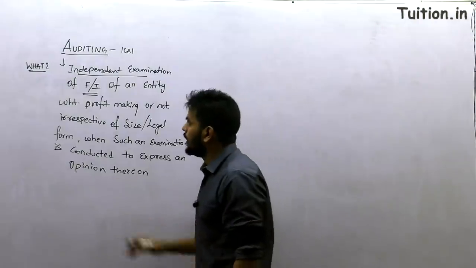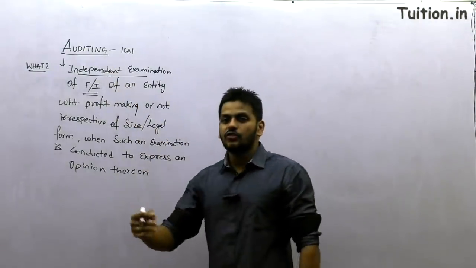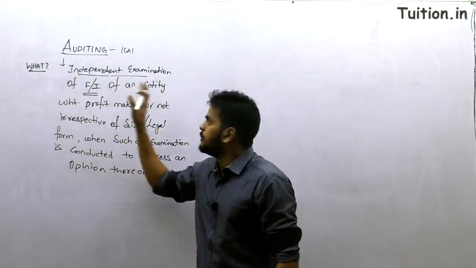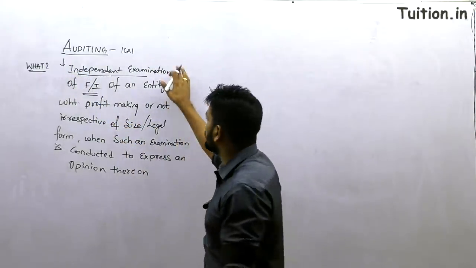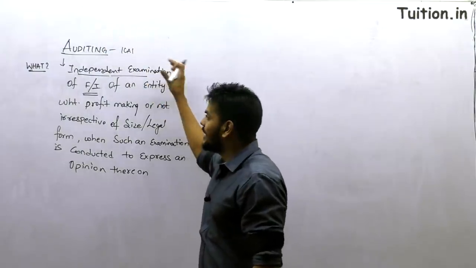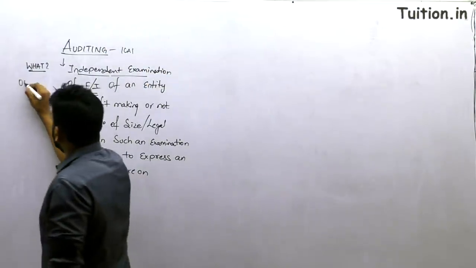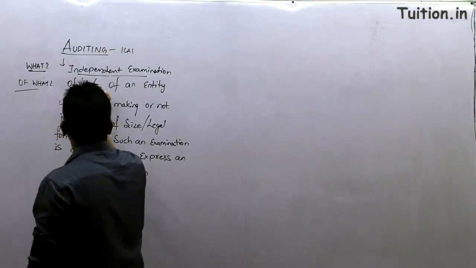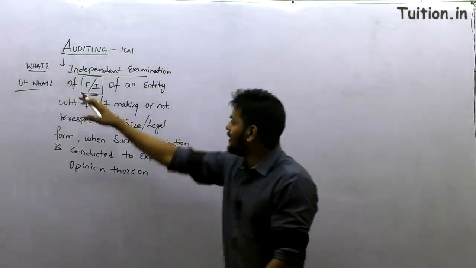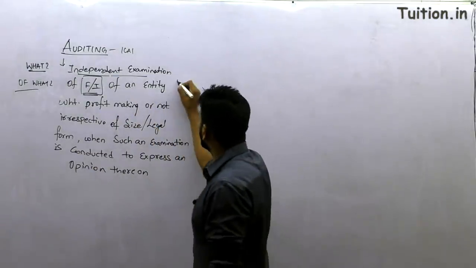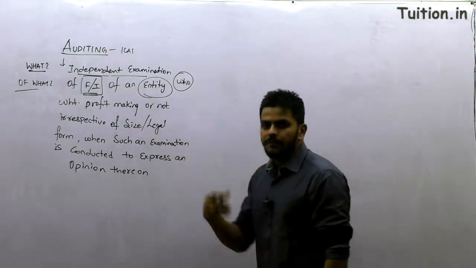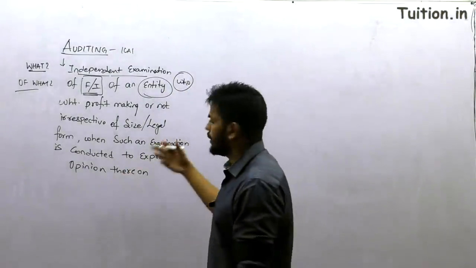Question number 1 answered. Now obviously this leads to another question. Audit is an independent examination of what? Of financial information. Of whom? Who is being taken care of here? An entity. Now an entity could be a sole proprietor, partnership, company, trust, society.